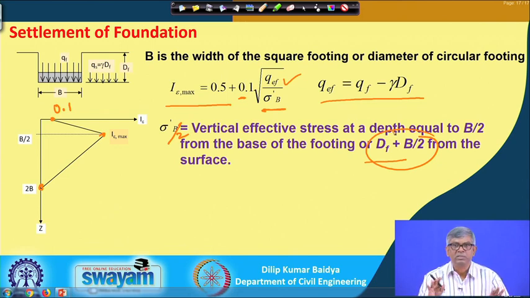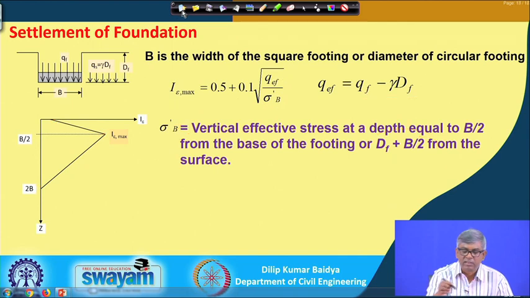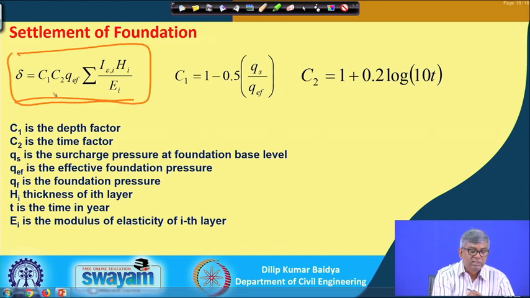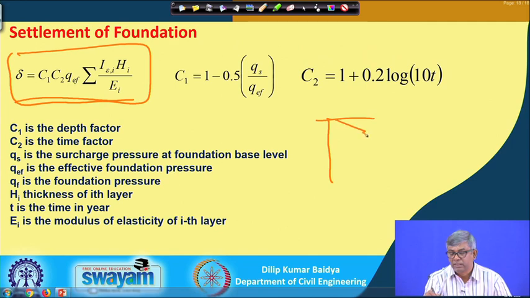Once you know these two models, one can find the settlement using this equation. This is the final expression of settlement: delta equals C1 into C2 multiplied by q effective times the sum of Iz by E times delta z. The diagram was something like this, but there may be different layers.